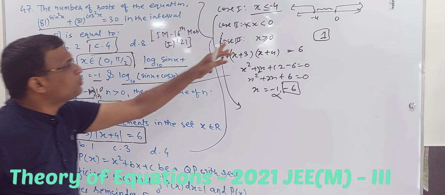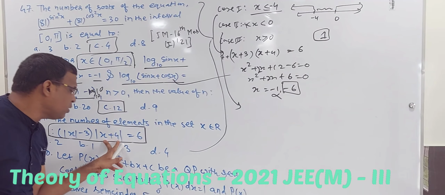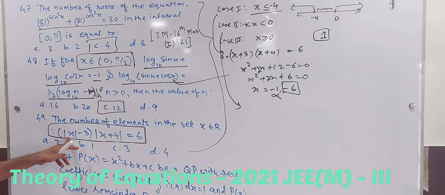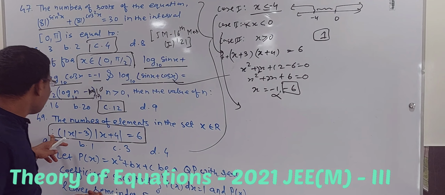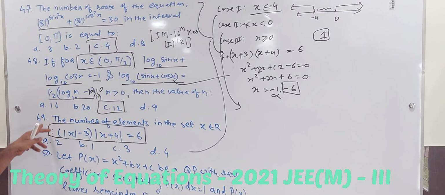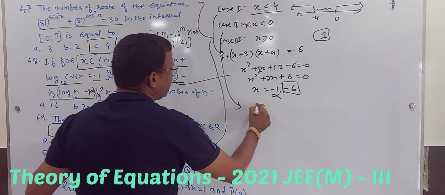Anything between 0 to -4 will give me a positive value for this. So mod will open, it will give x plus 4, and it will be negative, so the minus sign is taken out. When I take the minus sign out, this minus will become plus because that also goes out. So it is x plus 3.